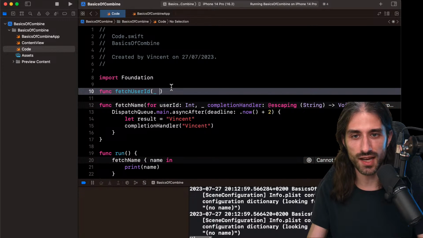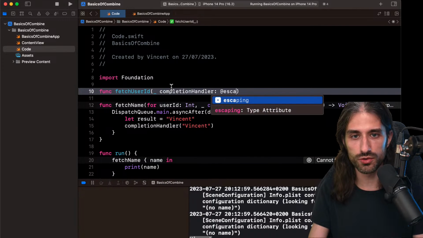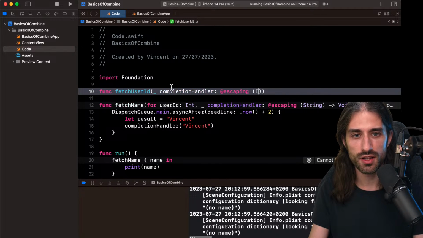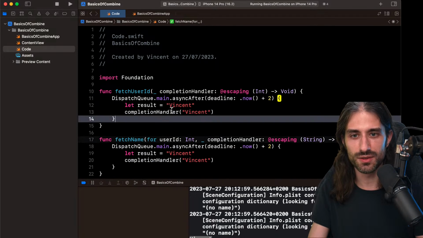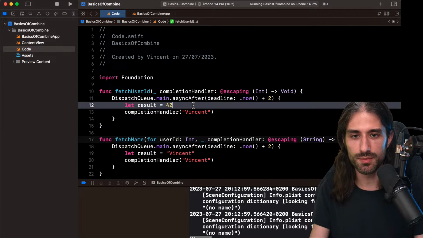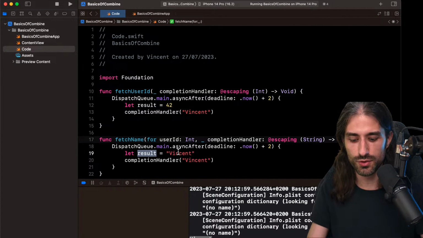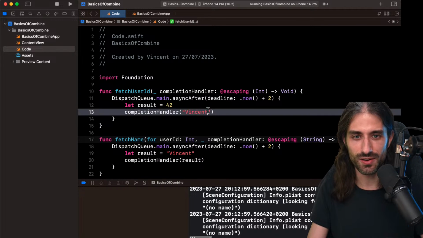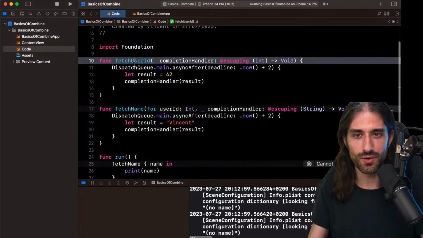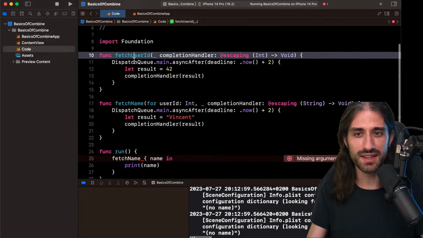So fetch user ID this time won't take any argument, but will return its result also through a completion handler. So this time the completion handler will take an int as an argument, so like that. And so it will be basically the same thing, except that I will just be changing the hard-coded value. I realize I had made a mistake here. Sorry for that. Okay. So now that I have my function, I need to call the two functions, the two